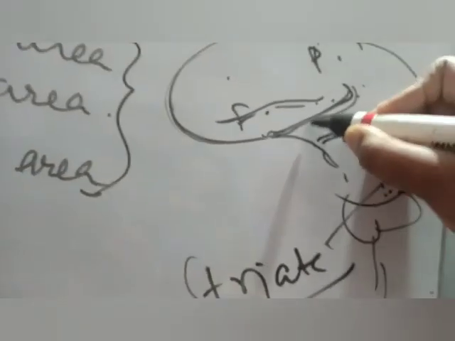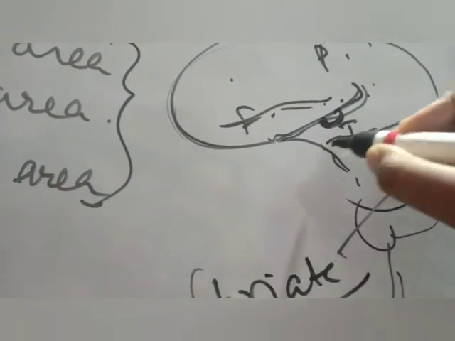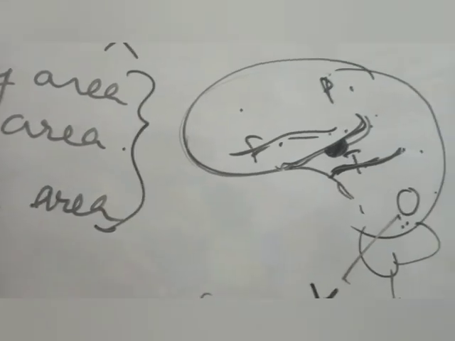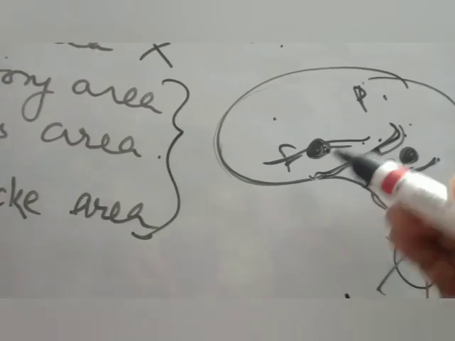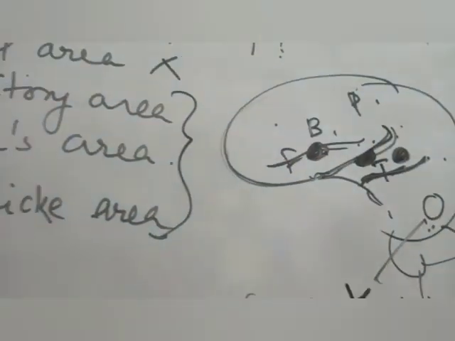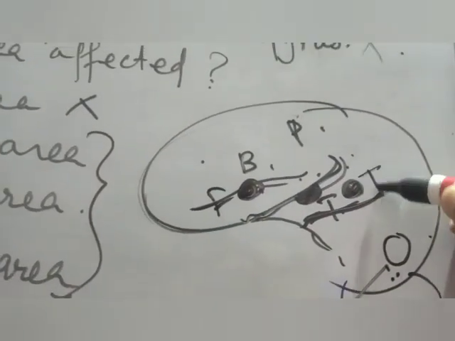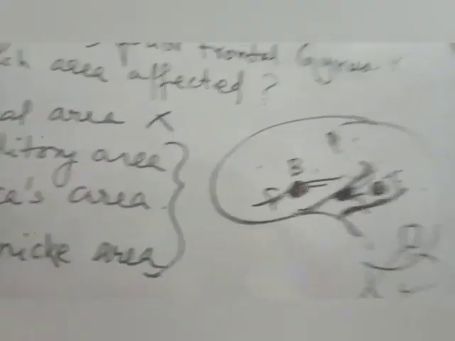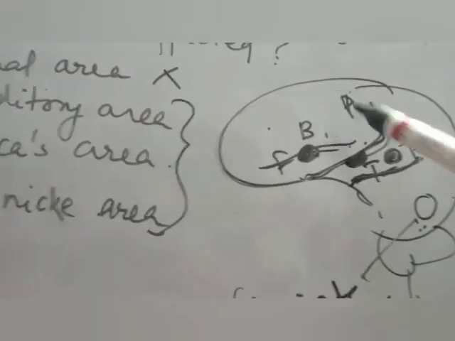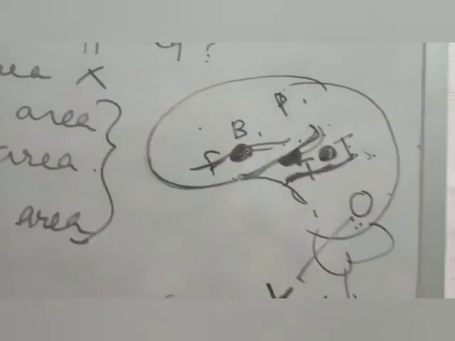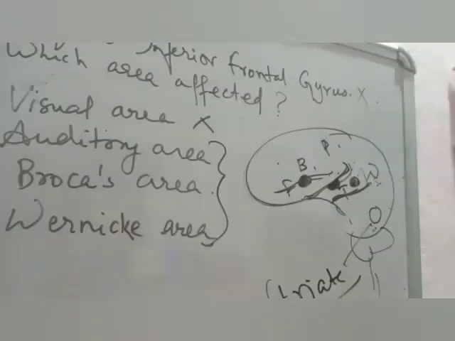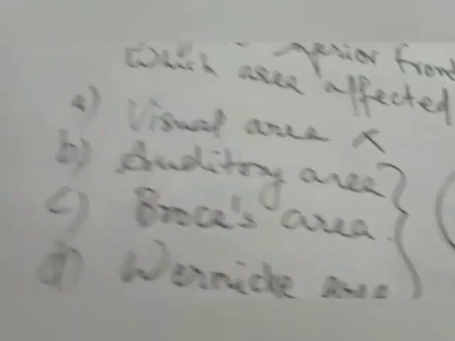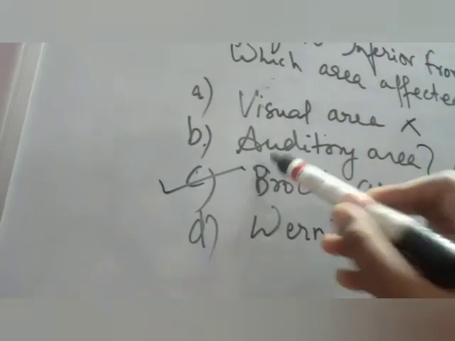See, the primary auditory area is somewhere here. It is not on that gyrus. It is somewhere here, the primary auditory area. And Wernicke is somewhere here, and Broca is somewhere here. So Broca is somewhere in the frontal, and Wernicke is in the proper temporal area. You don't need to remember the detail that this is the inferior frontal gyrus or this is a superior temporal gyrus. Not needed. Just enough to know that Wernicke is in the temporal and Broca is in the frontal. So now the answer is done. Your answer will be Broca's area.